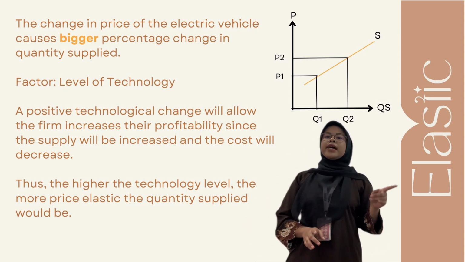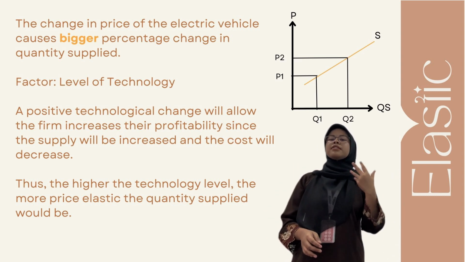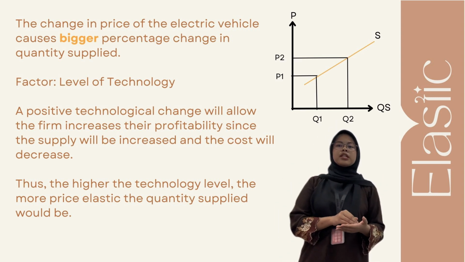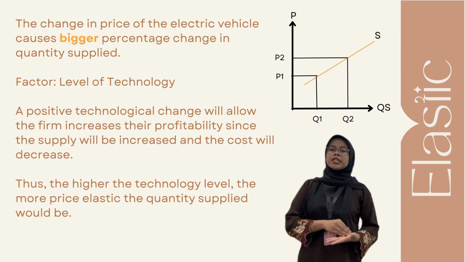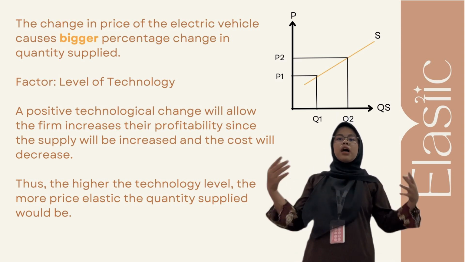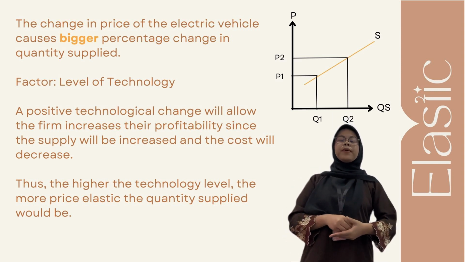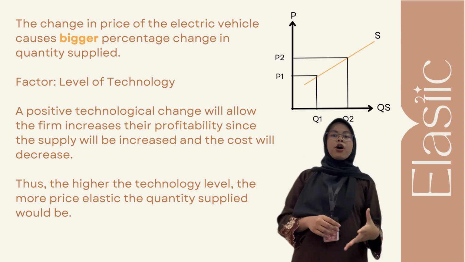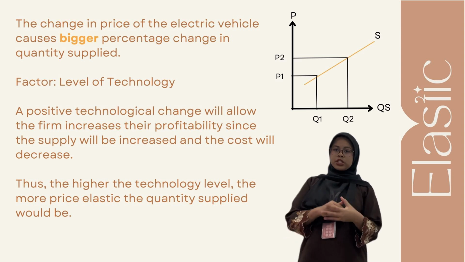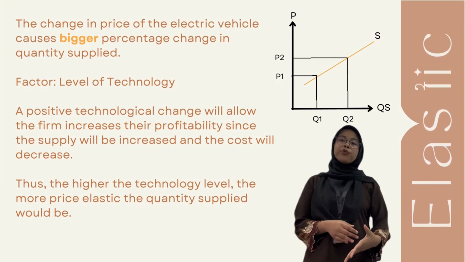I will take one example of a factor that influences the price elasticity for elastic supply, which is the level of technology. A positive technological system will allow the firms to increase their profitability since more supply will be produced and also the cost will be decreased. Thus, the higher the level of technology, the more price elastic the quantity supplied will be.